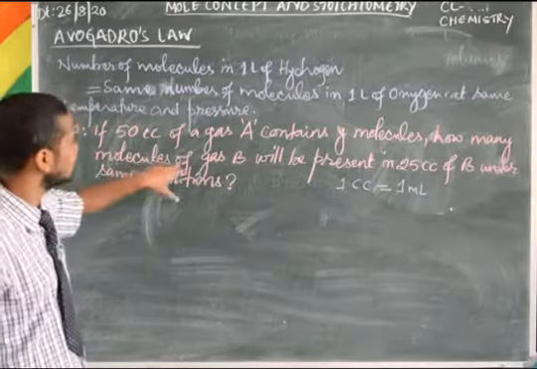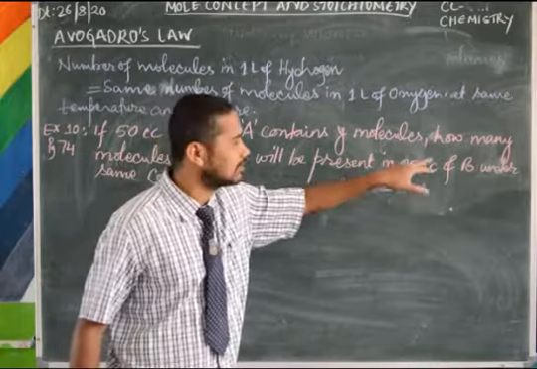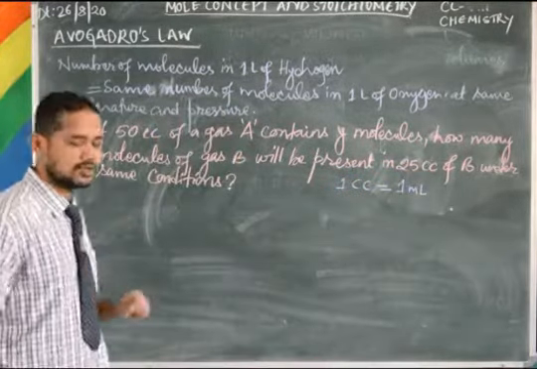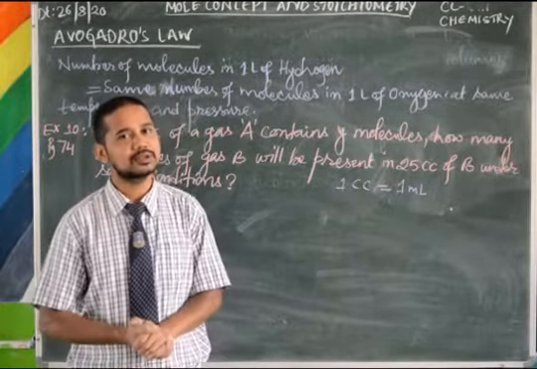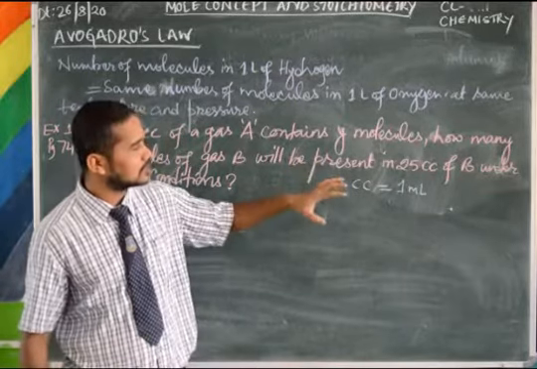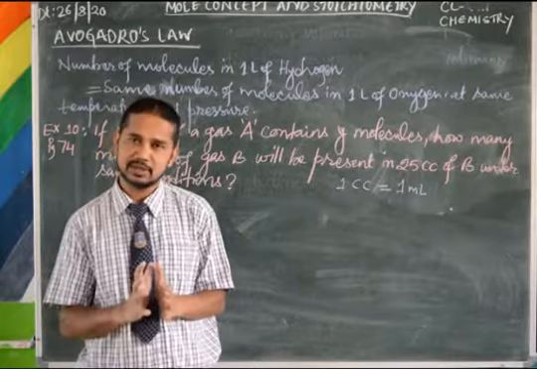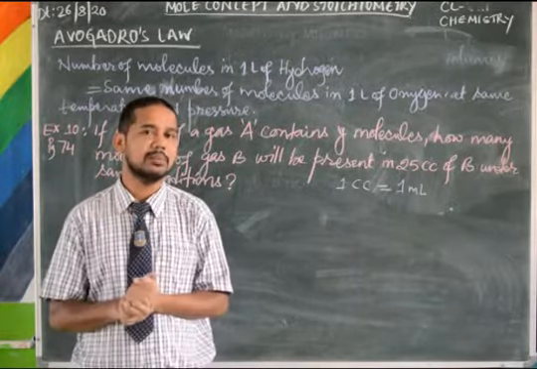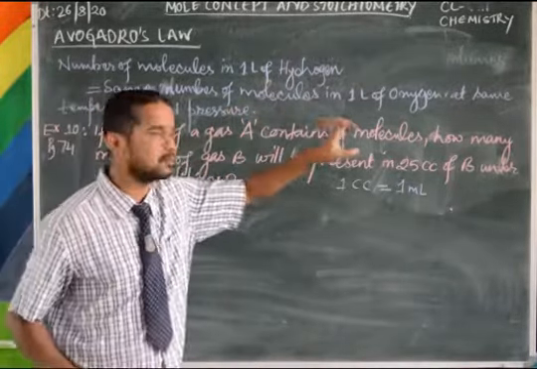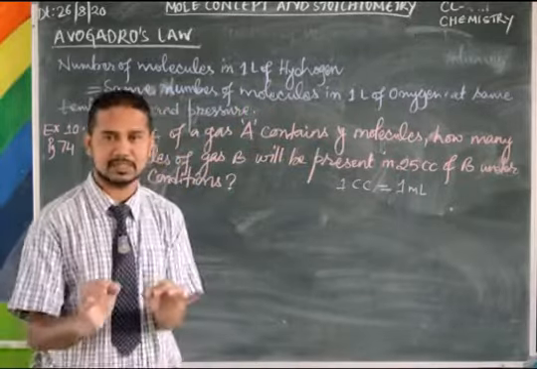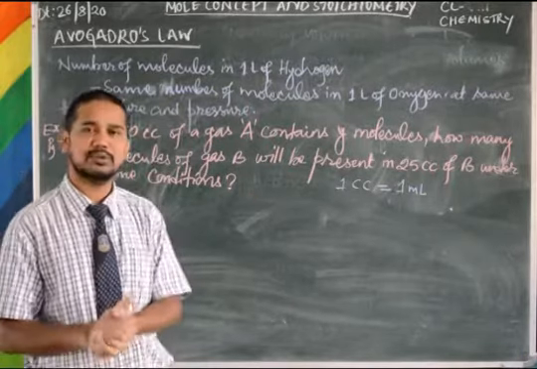How many molecules of gas B will be present in 25 cc of B under the same conditions? Same conditions means equal volumes will have an equal number of molecules. The conditions at which the volumes of A and B are measured are the same. So 50 cc of A is having Y molecules, means 50 cc of B also will have Y molecules.